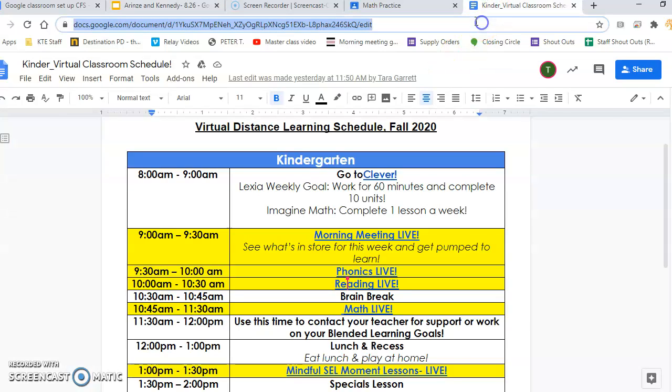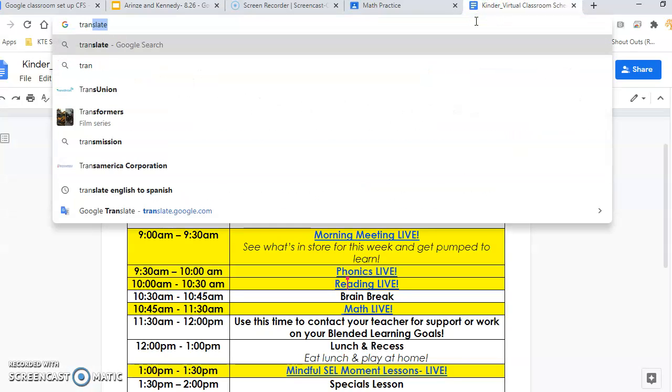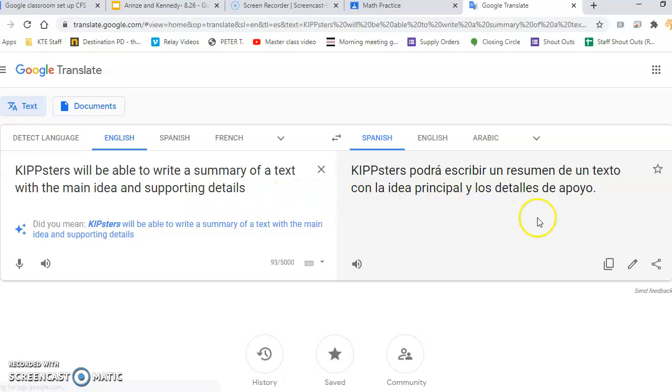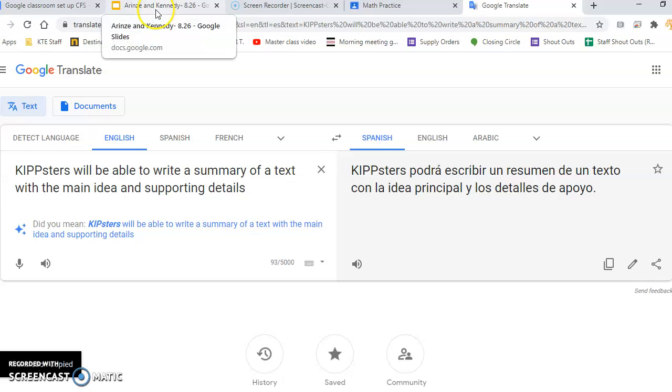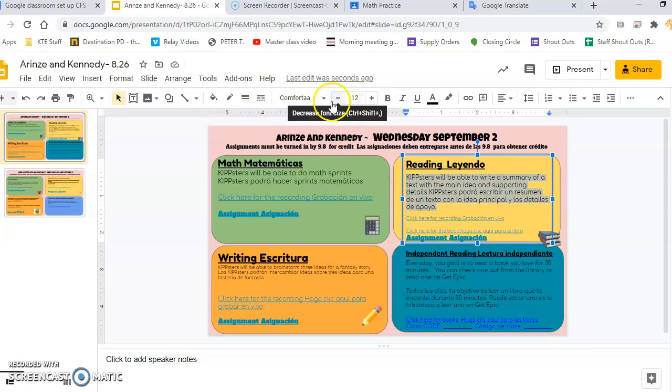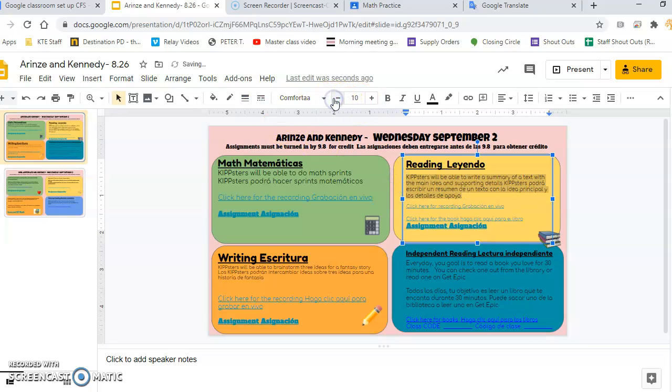I'm going to go back to translate.google.com. I copy that objective, click Control V to paste it, and click here where it says copy translation. I'm going to go back to my data glance, and I'm going to put the Spanish translation there. Because this objective is a little bit longer, I'm also going to adjust the font to ensure that everything fits. Great. So reading objectives is done.